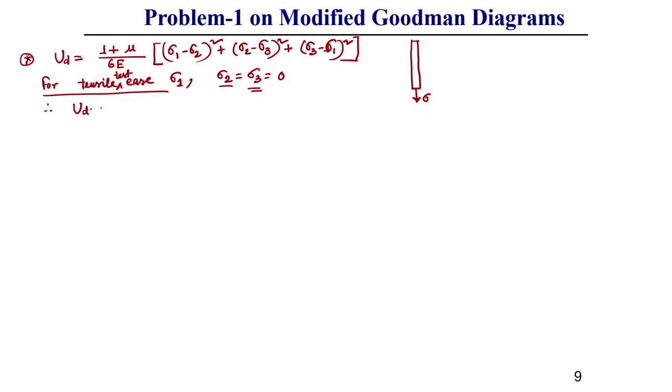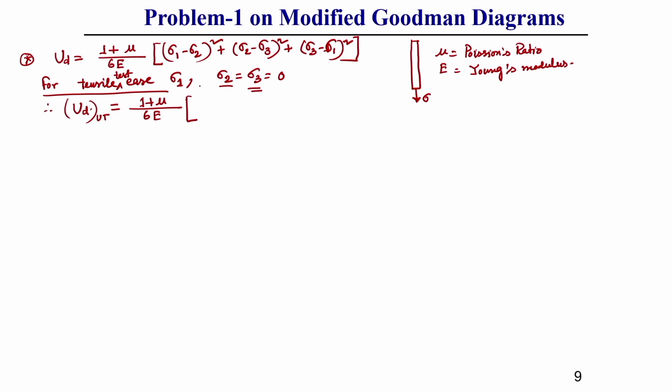So, for this case what distortion energy will we get? Distortion energy for unidirectional tensile case, UT case I am writing, will give us 1 plus mu, where mu is Poisson's ratio, E is Young's modulus, or it is also sometimes called modulus of elasticity. So, this divided by 6E.